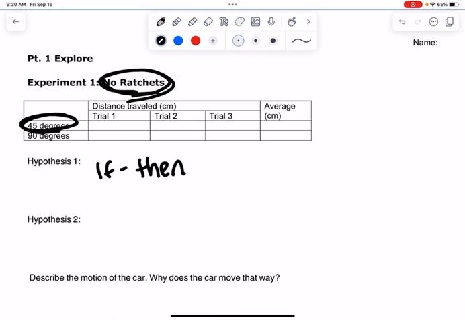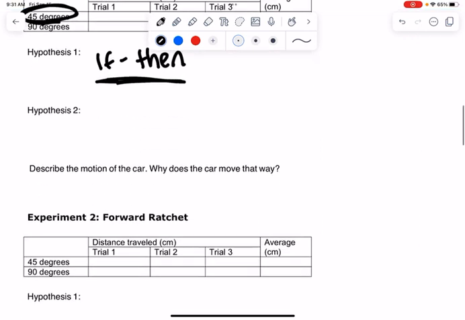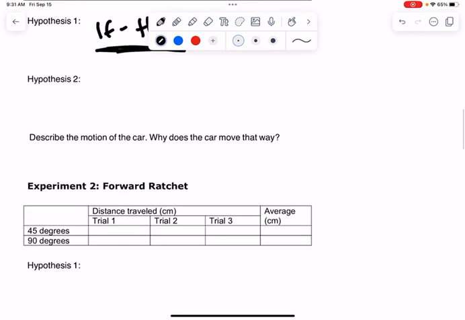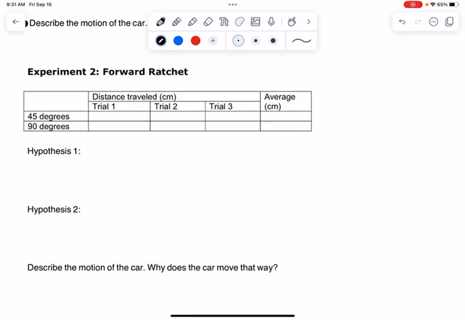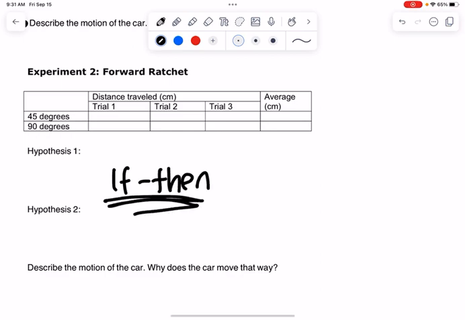So if you did not write your hypothesis in the form of an if-then statement, you lost points because hypotheses have to be written in the if-then form. And just overall, make sure you are writing in complete sentences. Even when you are answering these questions, you got a point off for every incomplete sentence that you had. So again, for each hypothesis you have, make it an if-then statement. That's very important.